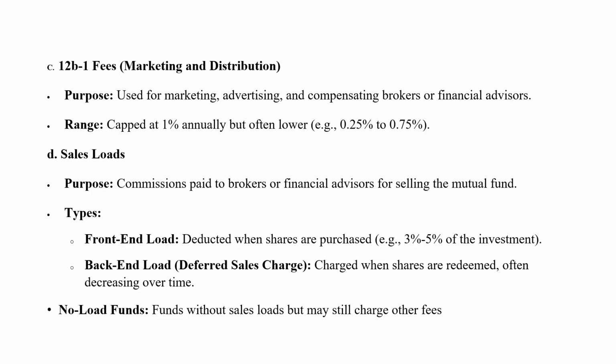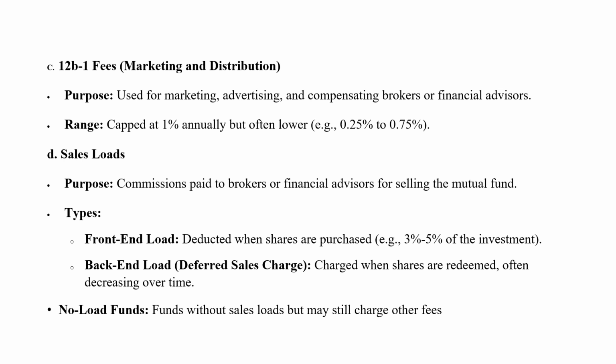Then you have fees like marketing and distribution. One of the fees will be marketing and distribution of your fund, to let people know what type of fund it is and exactly what the valuation of this fund is. This is the 12b-1 fee. It is used for marketing, advertising, and compensating brokers or financial advisors, capped at 1% annually. Then in often lower cases it is 0.25% to 0.75%.